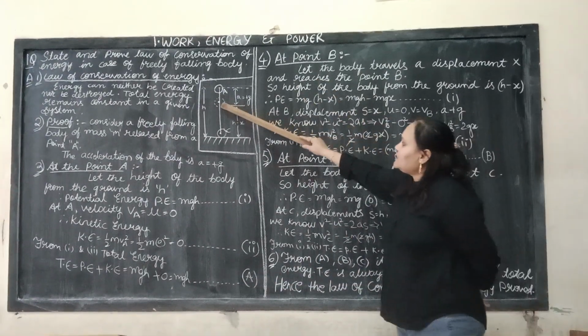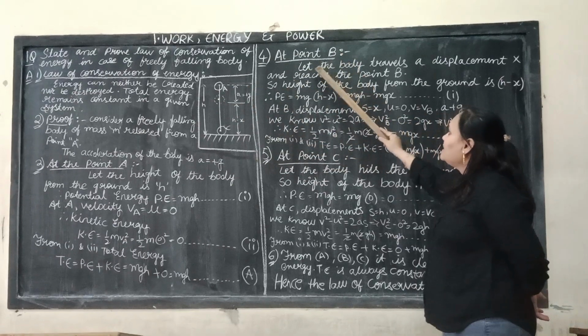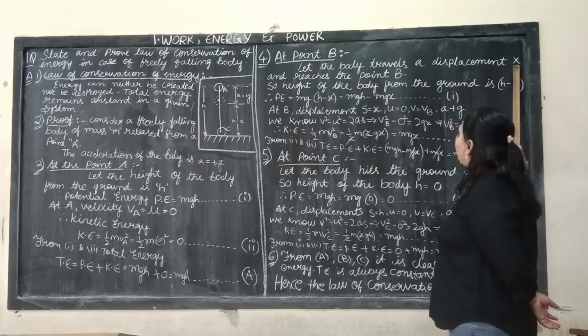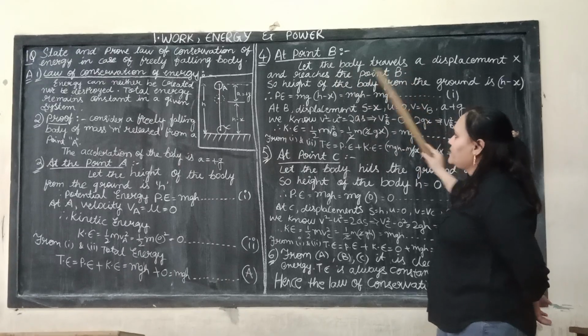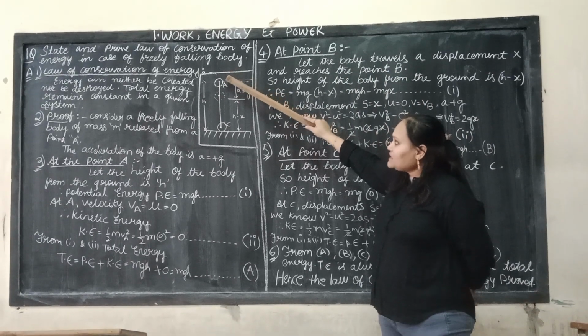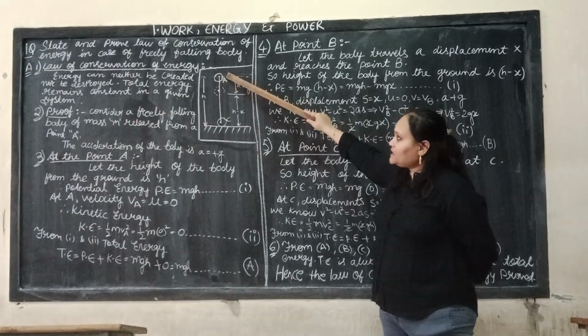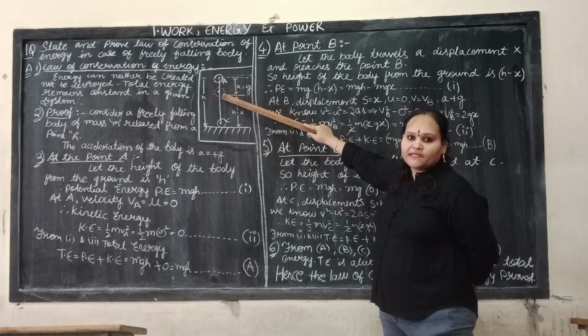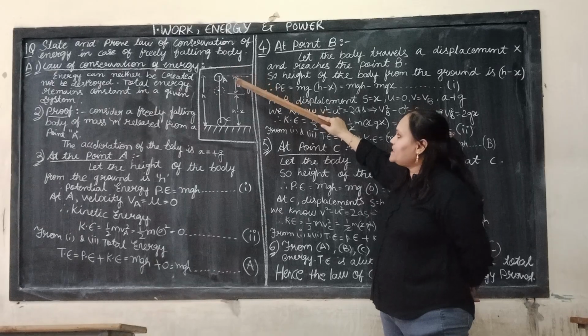Next, we consider point B. Let the body travel a displacement x and reach point B. After an interval of time, the object reaches point B, that means it displaces by x.